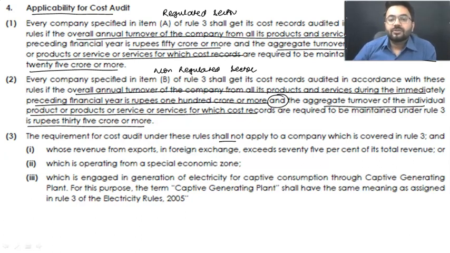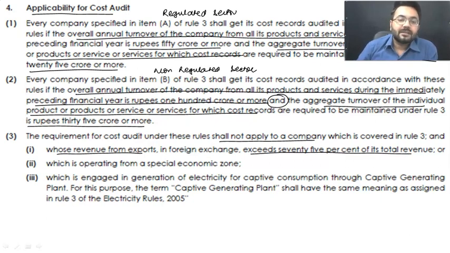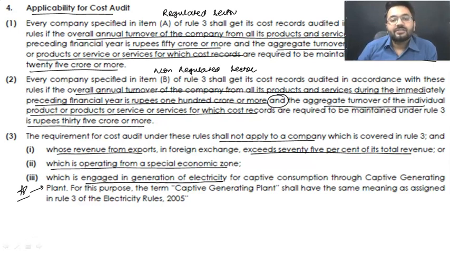Do remember, it does not apply to a company whose revenue from exports, whether that belongs to a regulated sector or non-regulated sector, exceeds 75%, which is operating from a special economic zone. Now here comes a point which was not covered in your diagrams. And that is engaged in generation of electricity for captive consumption. So what does that mean?